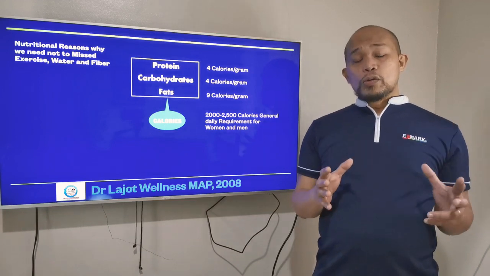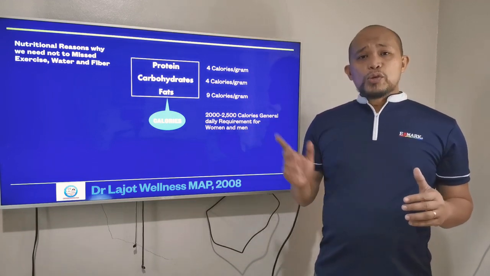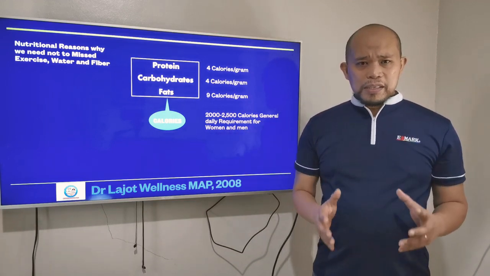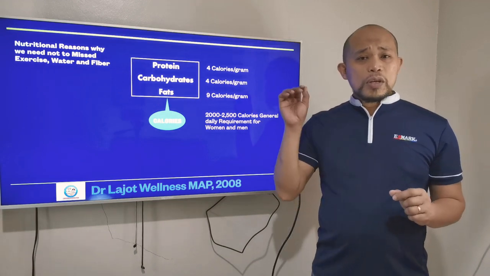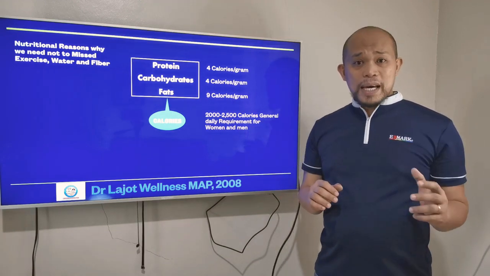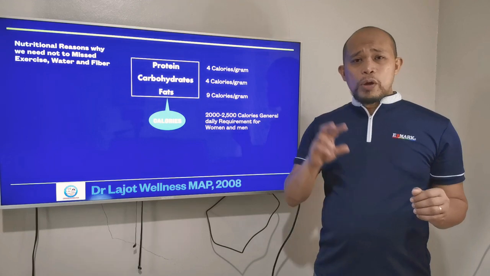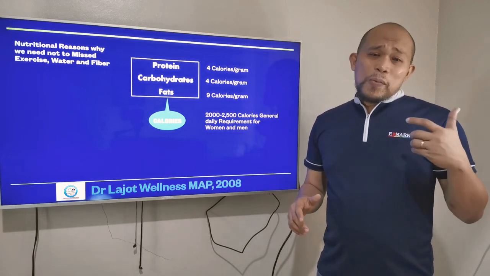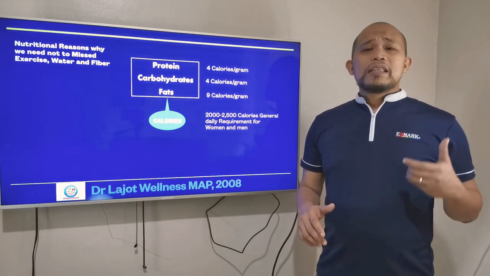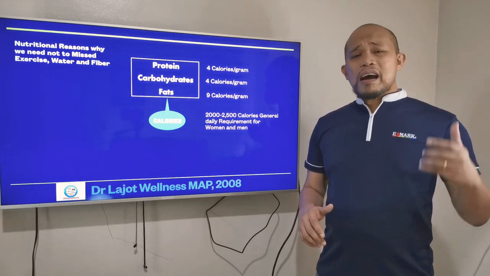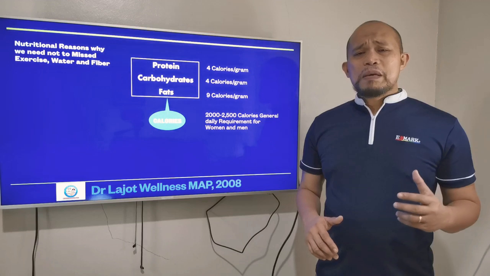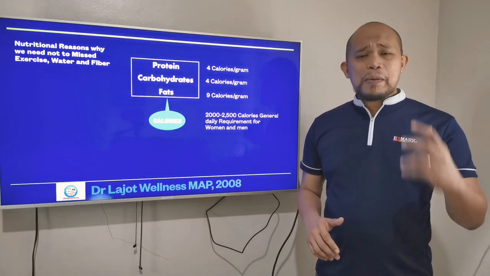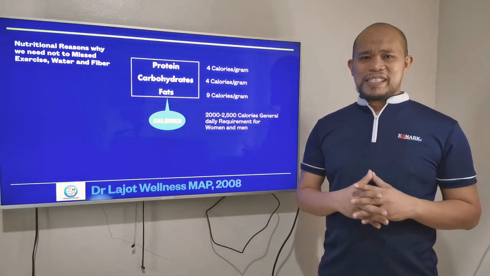Here's a clue that we need to use these calories, because this will give us either good or bad. If we do not use these calories or this energy, then we can accumulate fats. And these are the major reasons why people are getting heart disease, hypertension, and diabetes.